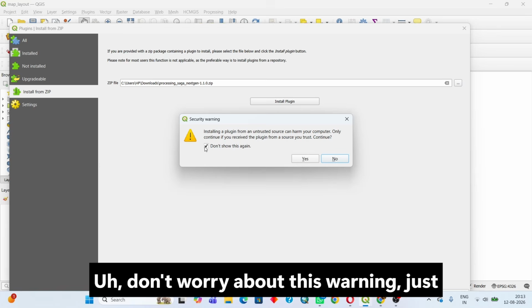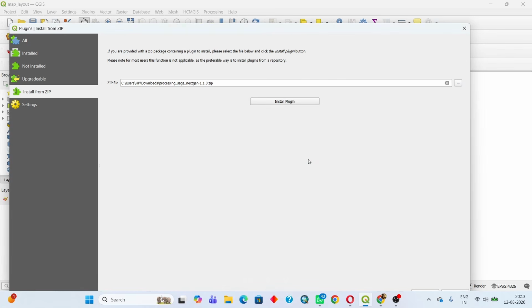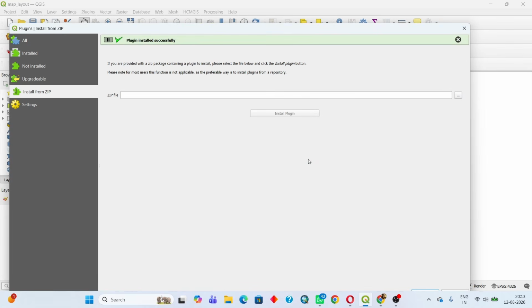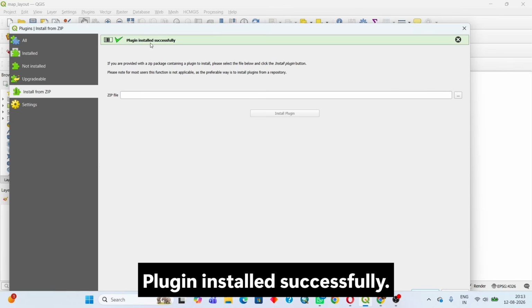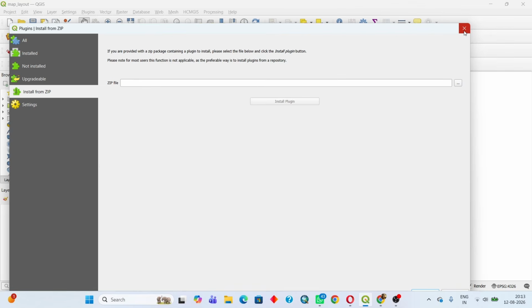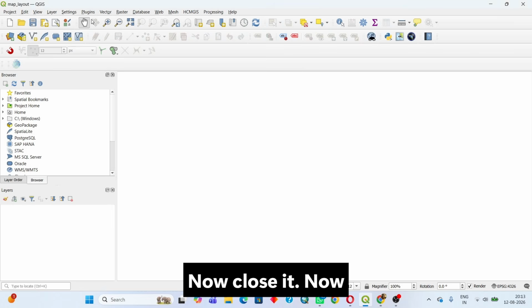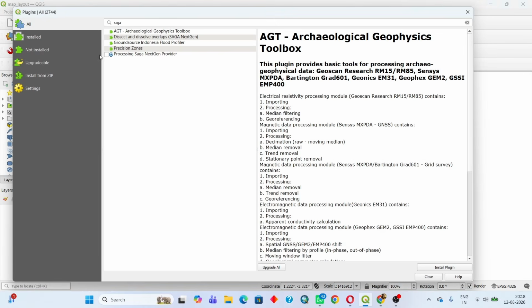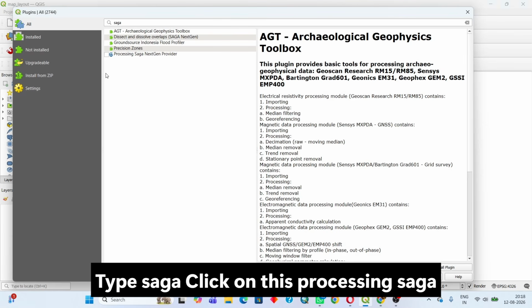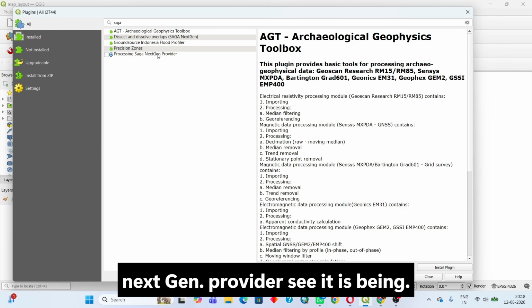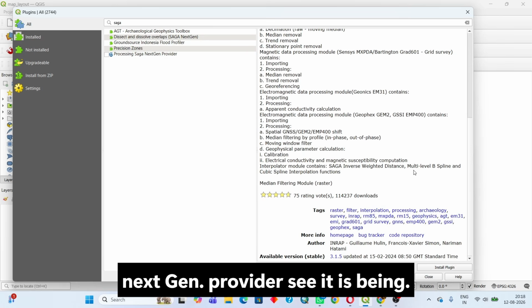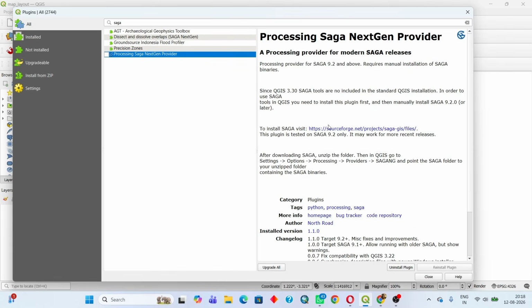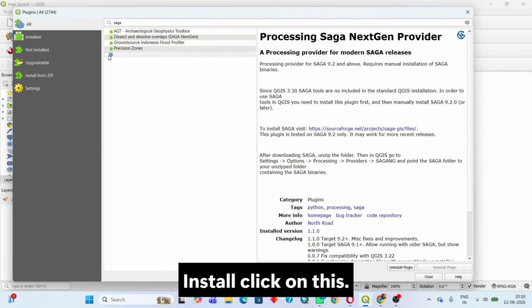Don't worry about this warning, just click it. Yes, plugin installed successfully. Now close it. Now go to plugins, manage and install plugins, type SAGA, click on this Processing SAGA NextGen Provider. See, it is being installed. Click on this.